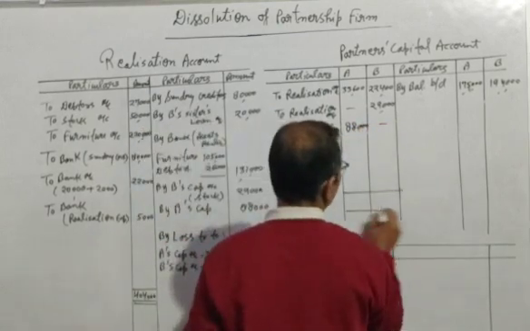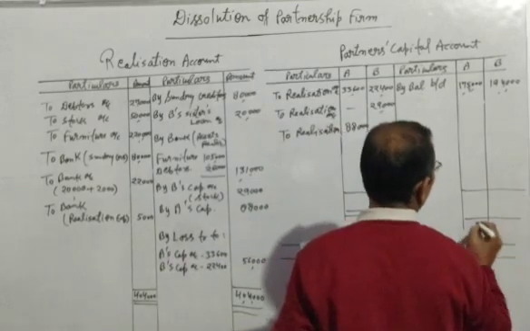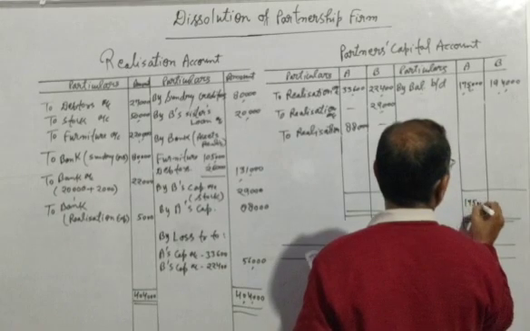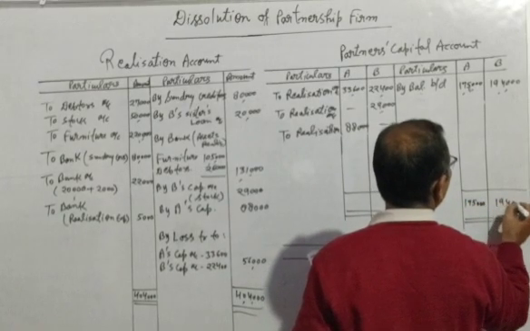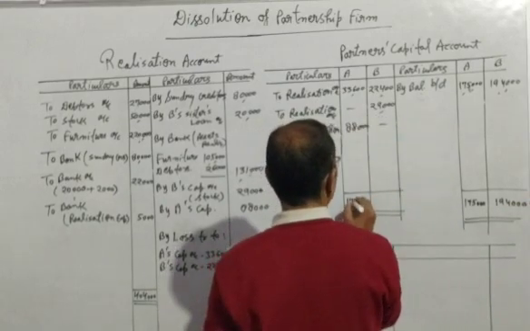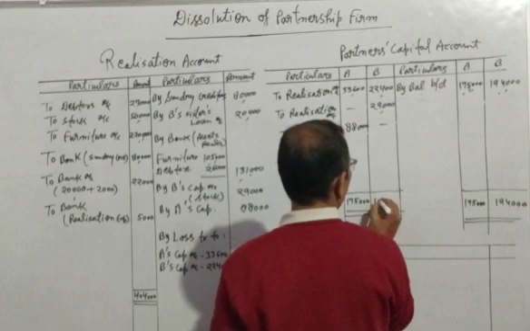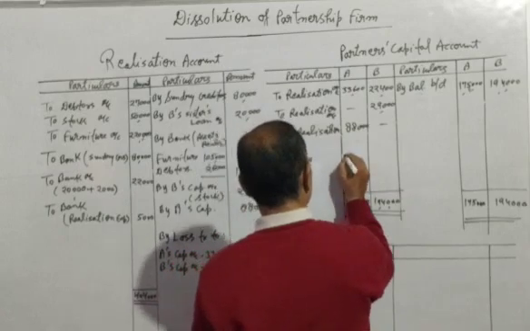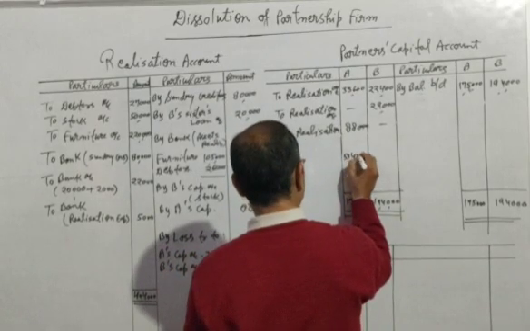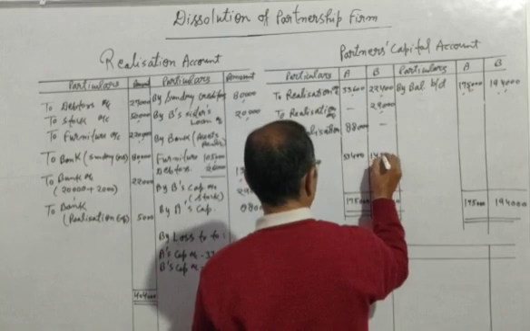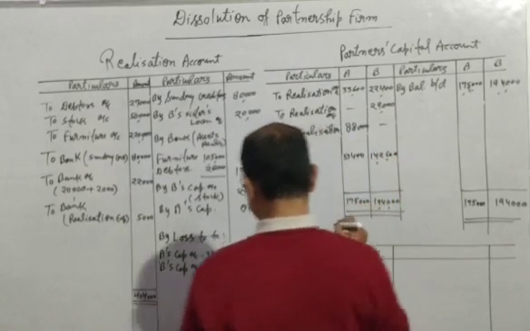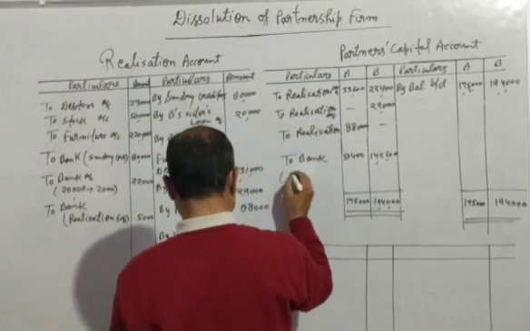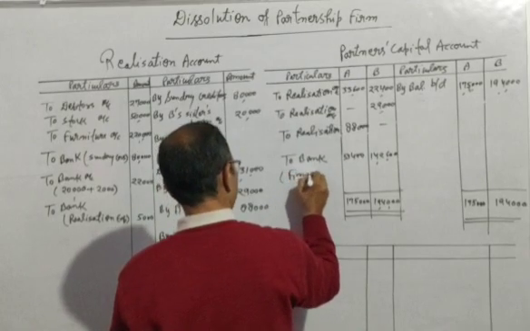After doing this, we will take balance, and this total is bigger, so we will write here 1,75,000 and 1,94,000 in both the sides. And after that, we will take the balance, and the amount will come 53,400 and 1,42,600. This would be the final payment, so we will write here to bank, and if you want, you can write in the bracket by the name final payment.